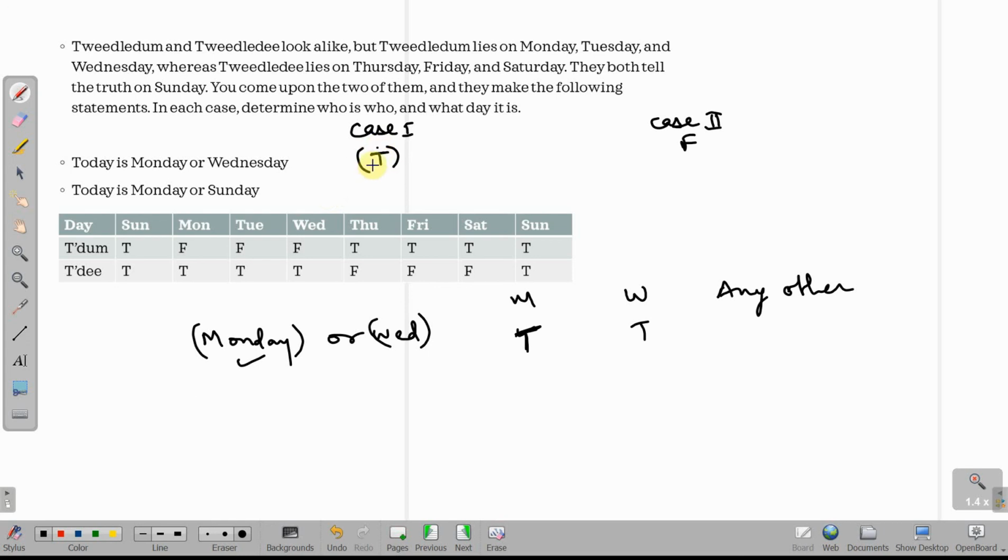Now case 1 में अगर एक true है, ठीक है, तो या तो मंडे होगा या तो वेडनेसडे होगा. मंडे और वेडनेसडे को दोनों जन ट्रूथ तो नहीं बोलते ना. Both of them cannot speak truth on a Monday and a Wednesday, right. So if one person is speaking the truth, the other person has to speak a false. And 'or' statement becomes false only when both the statements are false.